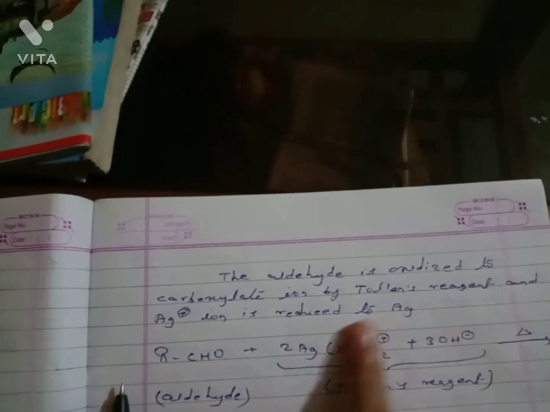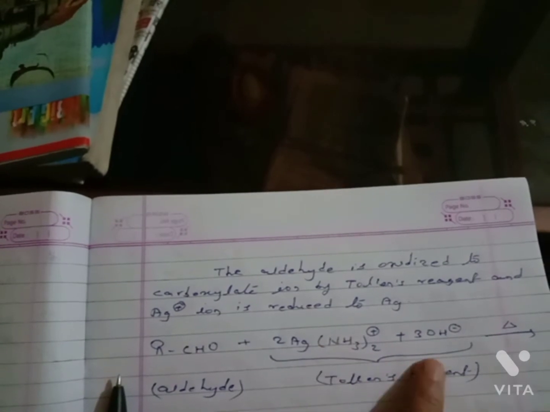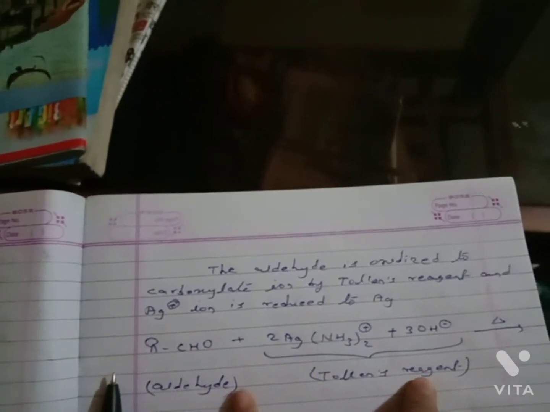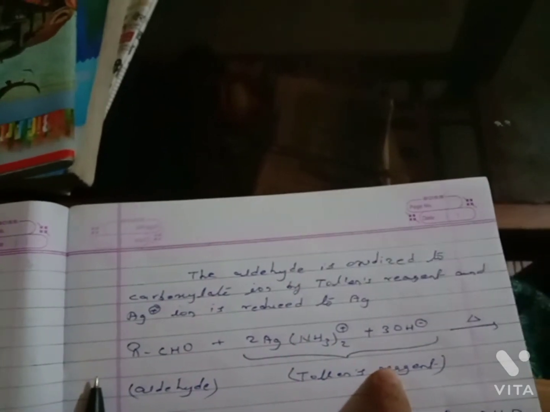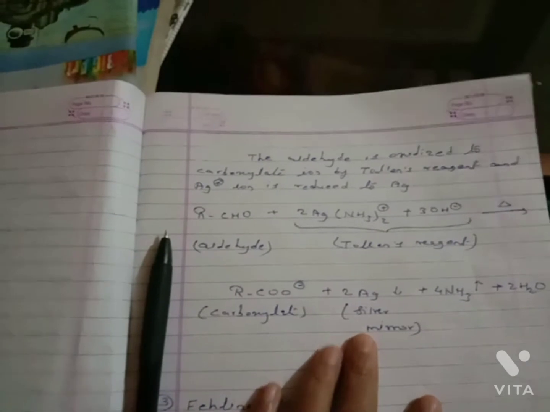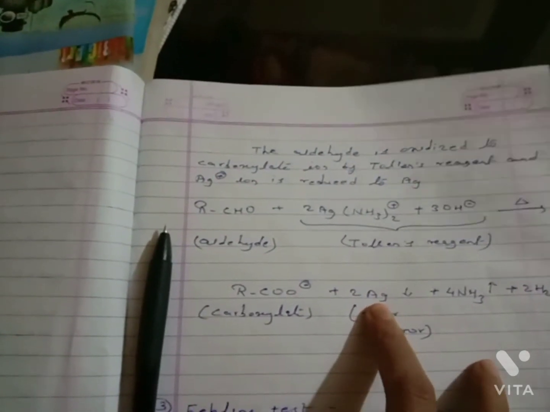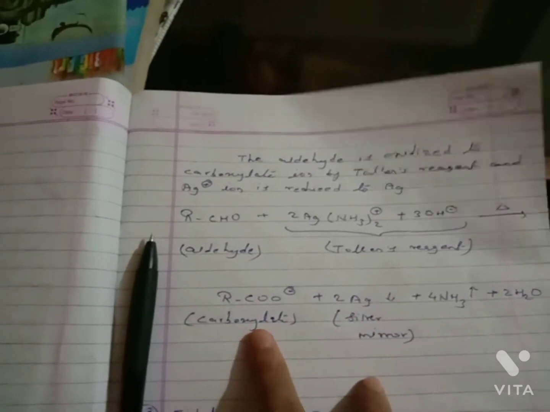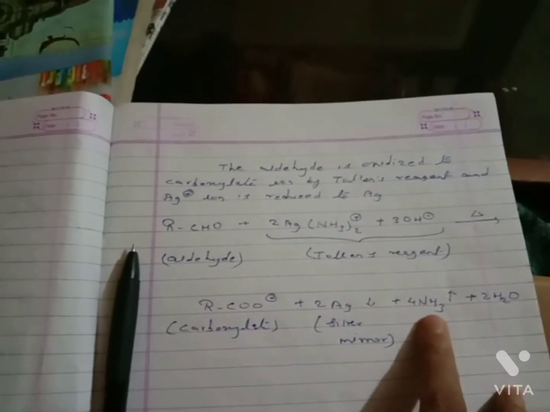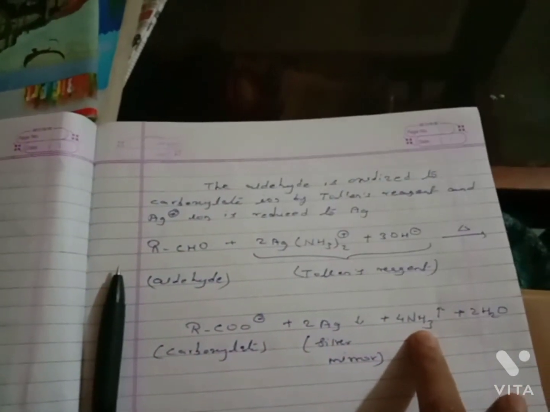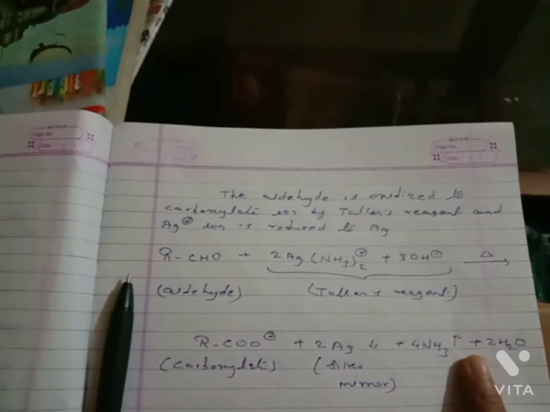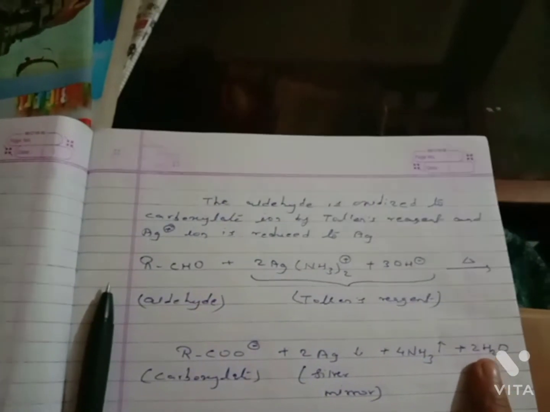This whole combination is Tollens reagent. After boiling, we get a silver mirror, meaning Ag plus ion gets converted into Ag, and the carboxylate ion is separated, ammonia escapes in gaseous form, and a water molecule is formed.